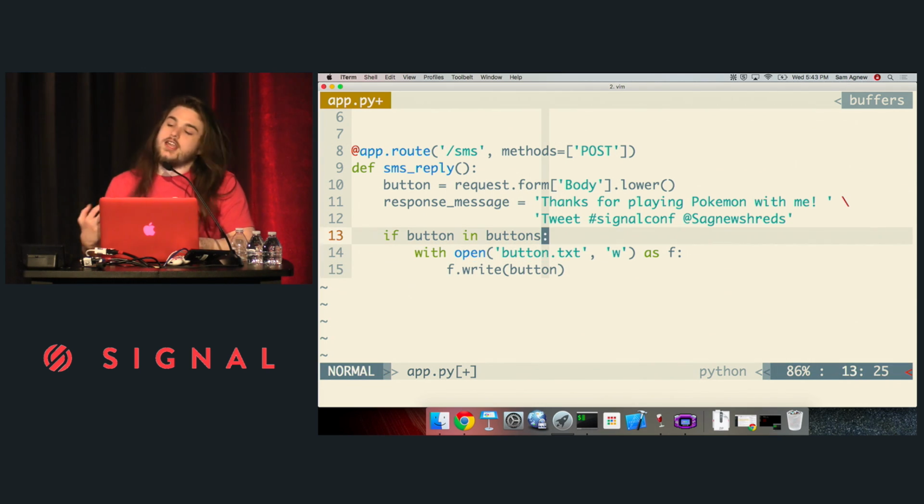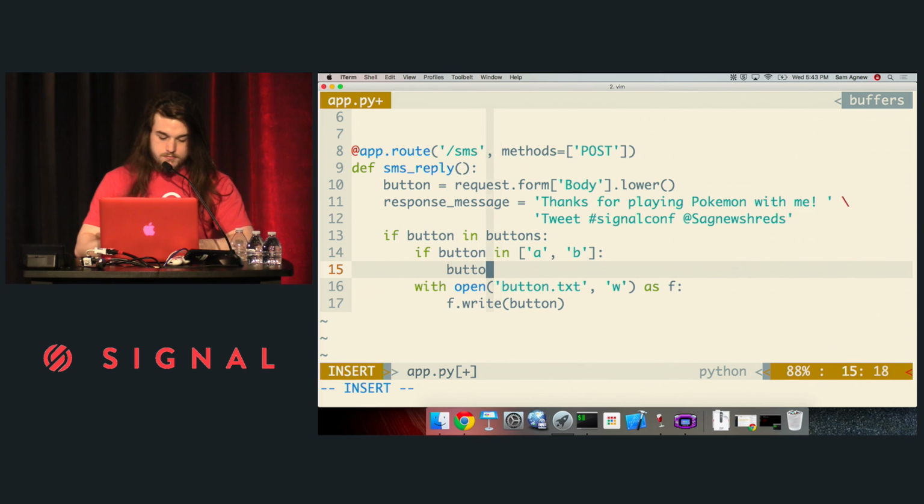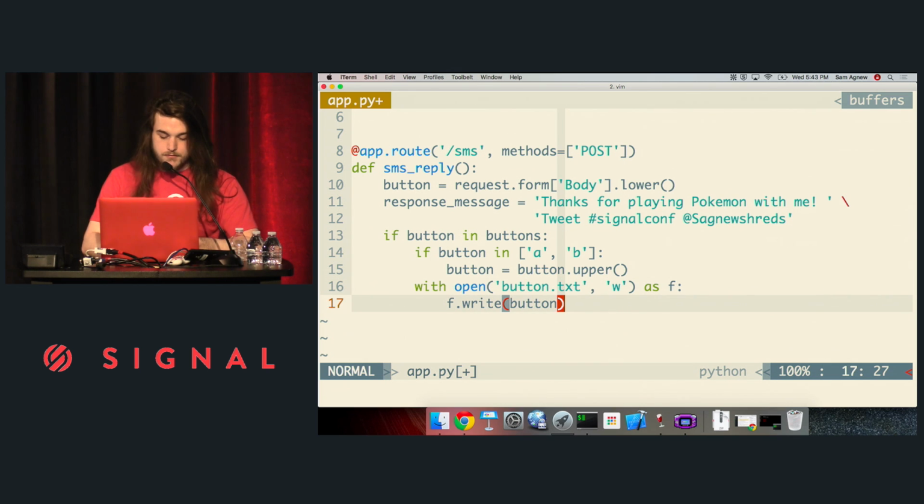There's one little edge case that I might need to take care of, and that is the Lua API that we're using assumes that it's not very consistent. The A and B buttons have to be capitalized, whereas everything else is lowercase. So I'm just going to make sure if you press the button A or B that I'm going to have that be capitalized. So I'm going to check to see if you pressed A or if you pressed B. And if you did, no big deal. I'm just going to convert that to uppercase before writing it to that file.